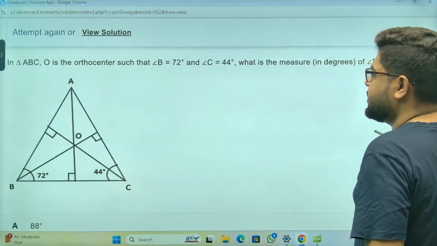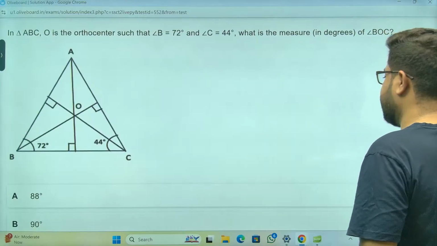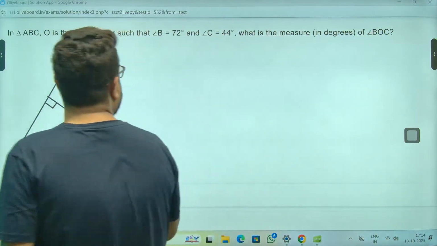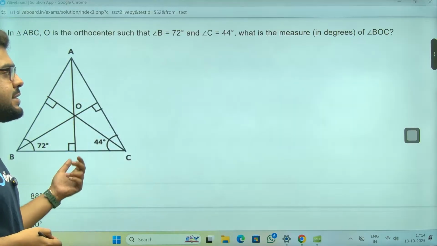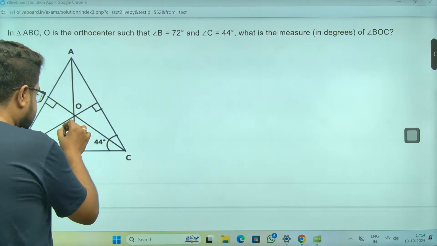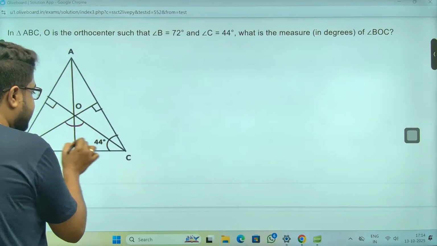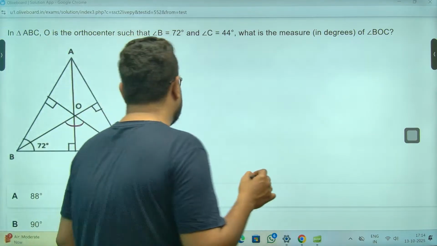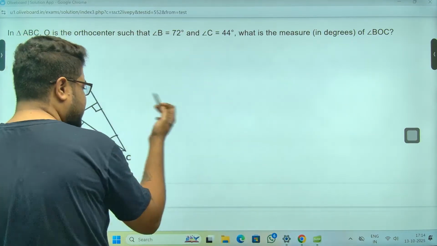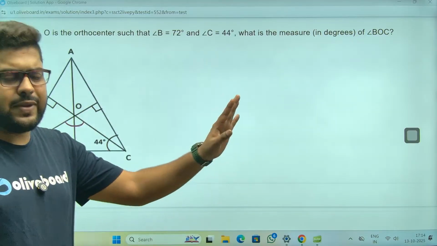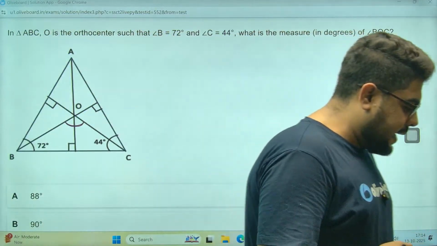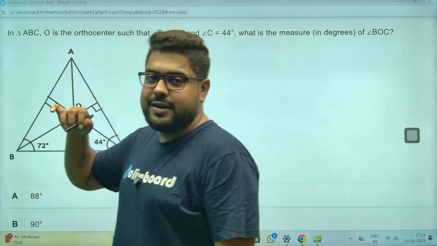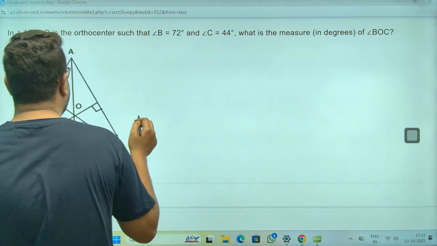Sir, what is this? Orthocenter, angle B is given in the diagram itself. Angle BOC, this angle, is 72 plus 44. This is the shortcut, but again, I'm not getting into shortcuts. You don't require it. Do not get these things into your head, it will eat you away.